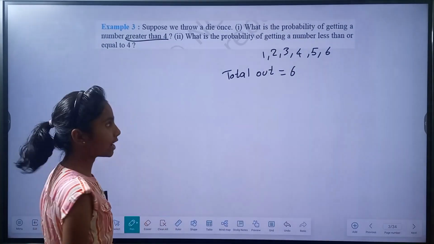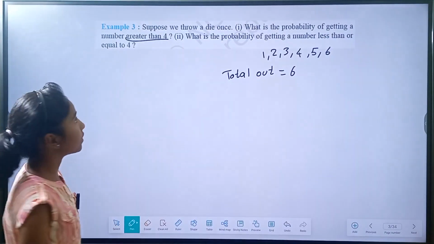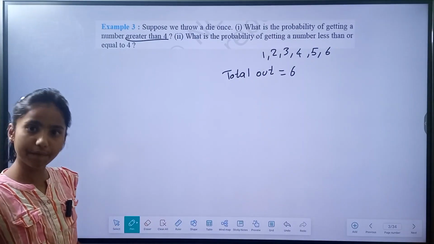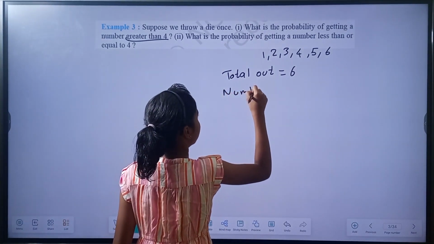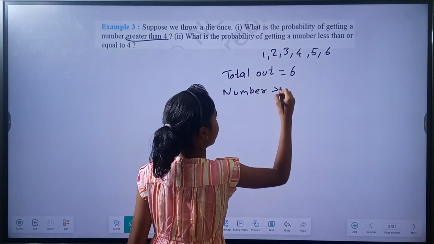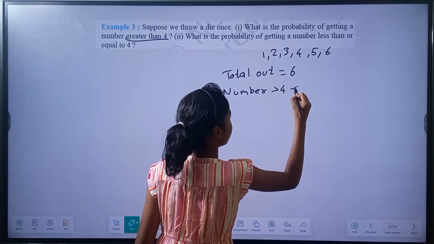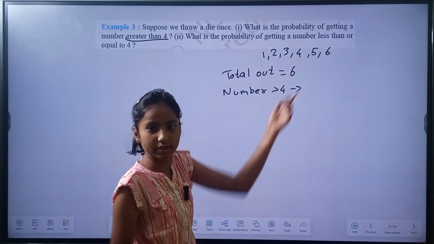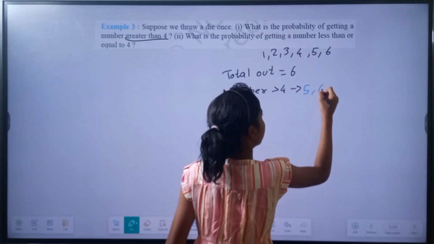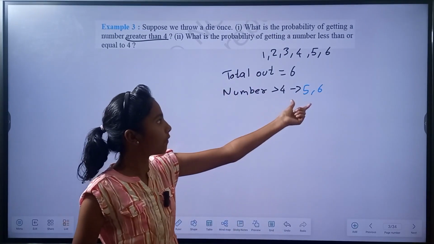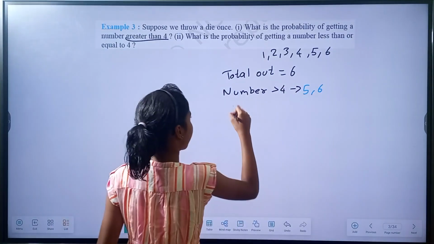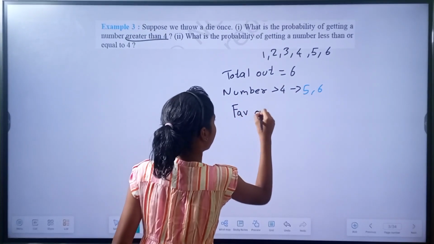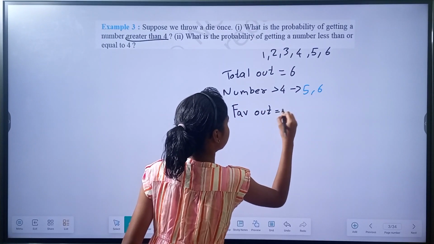So now let us write our favorable outcomes, which are the numbers greater than 4. The numbers greater than 4 are 5 and 6. Taking out one number from these two numbers has 2 ways. So we can just write our favorable outcomes are 2.